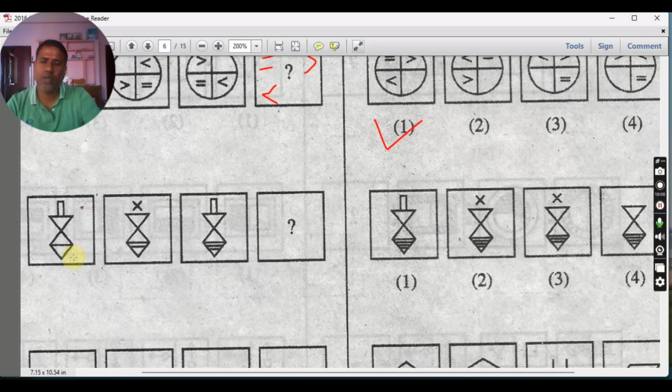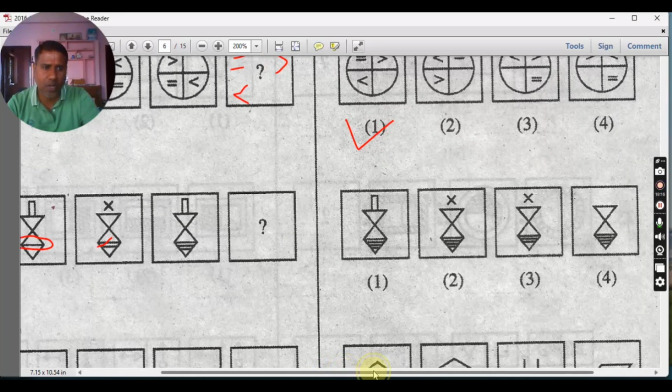Next, you see this question. So what's happening here? First think of these lines. You see here there is one line. Here you see there are two lines. Here you see one, two, three lines. So you expect four lines. You expect four lines. That is the thing. One, two, three, four. 1, 2, 3. This is wrong.